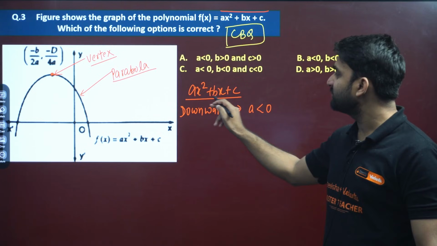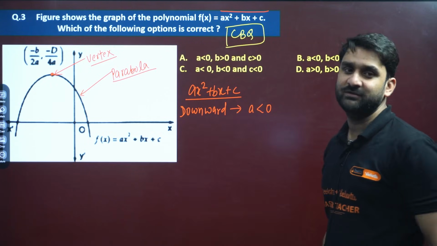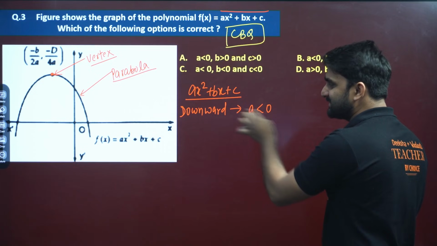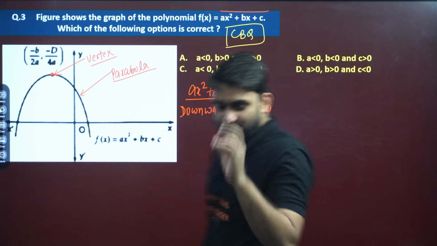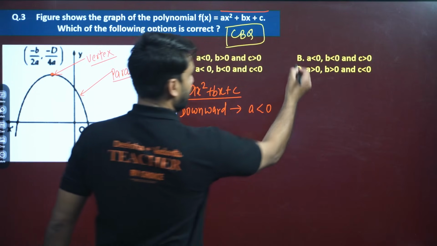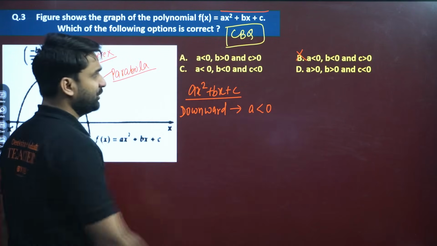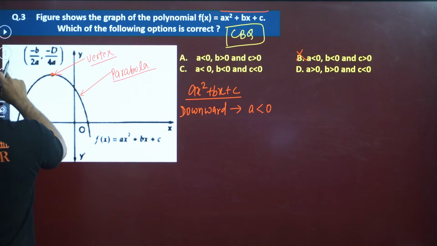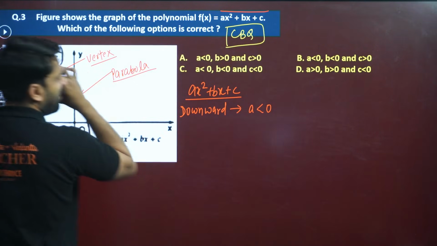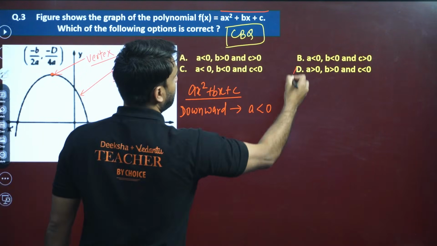So just by taking this result, 2 options will be eliminated. Which cannot be the answer? The options in which a is greater than 0. So that option will be eliminated.